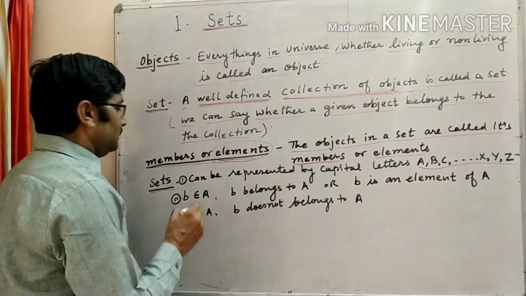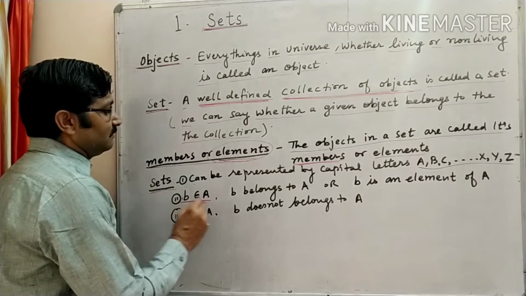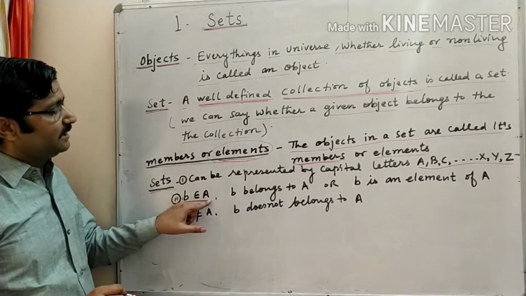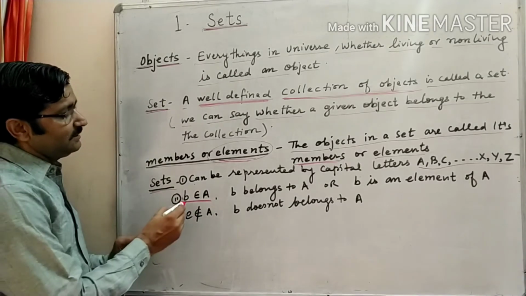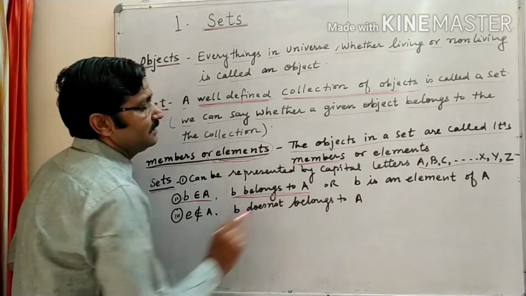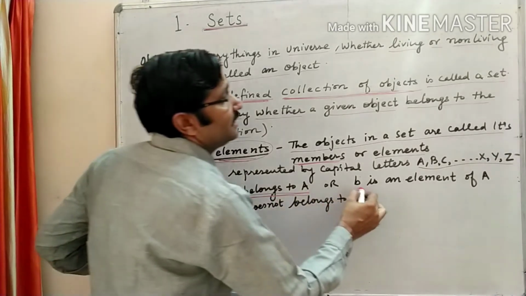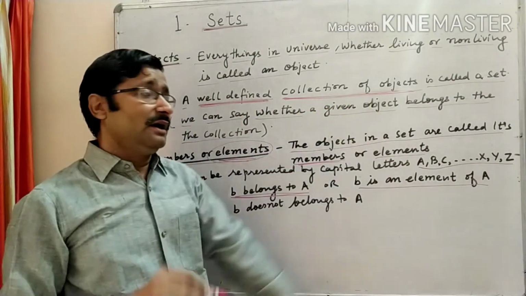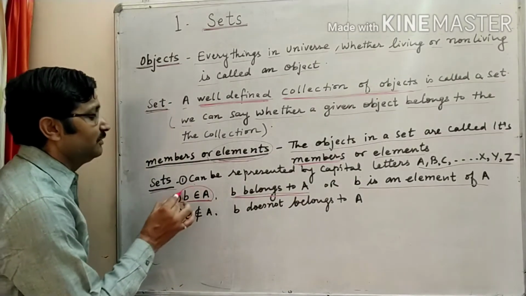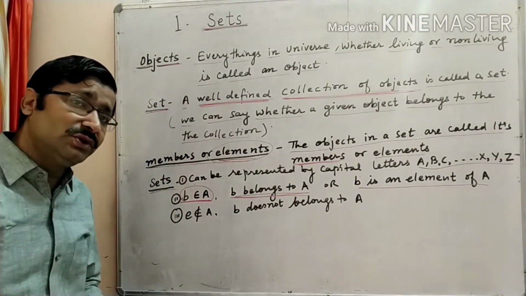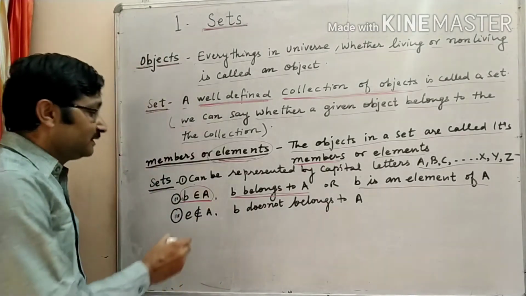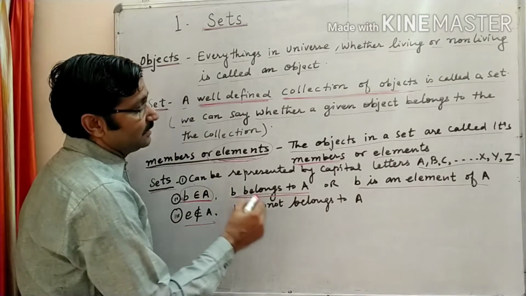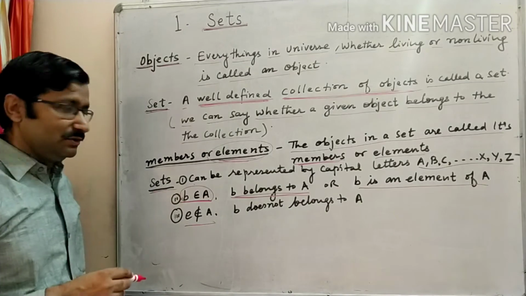Suppose b belongs to A, we use this sign, ∈. This means b is an element of the set A. So we write b ∈ A, or we can say b is an element of A. This is the short format. And if an object is not an element of the set, we use this sign, ∉, which means does not belong to. So we write b ∉ A, b does not belong to the set A. Hope you understand this.